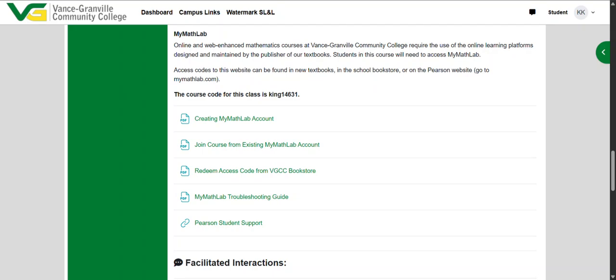So if you've never used MyMathLab for a class, you can look at creating a MyMathLab account. There's steps there and there's pictures. If you've already used MyMathLab, then you can join the course from an existing account.